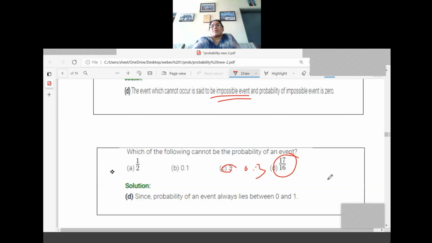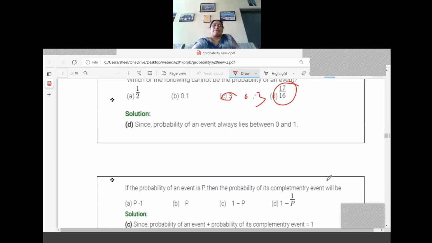So what is the answer? 17 by 16 means the probability is more than 1, so it is not a possible event, so we can write the answer as 17 by 16. That is, the option is D.